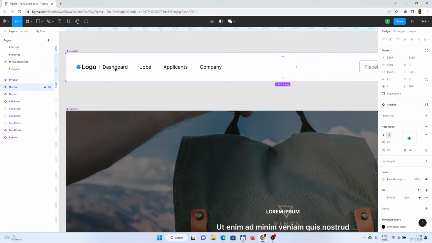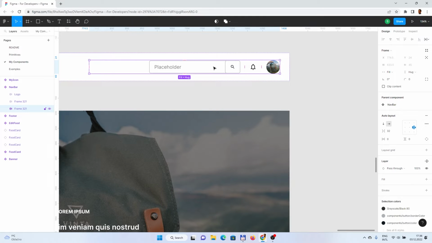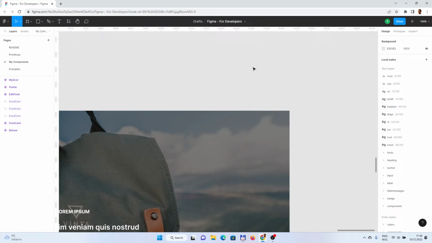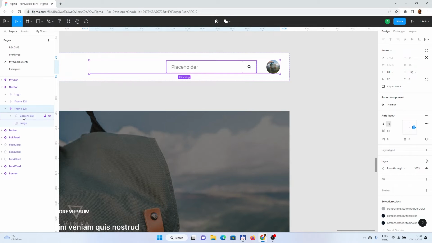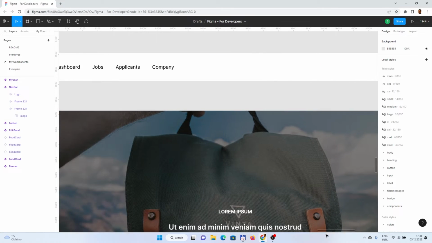And for the links, maybe let's just add one button which will be there for add new food. And we can clean components which will not be used, like some of the search field functionality, and let's just keep the image which will be there just to display the user who is looking.